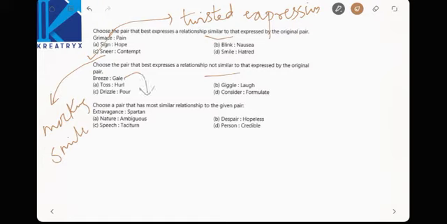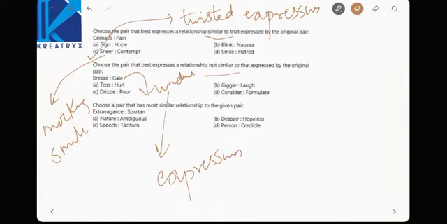Gale is nothing but undue expression. Undue expression means unconditional expression. Now see here, breeze means a cool thing. Gale means an undue expression, exactly opposite. Now you have to find out not similar things.